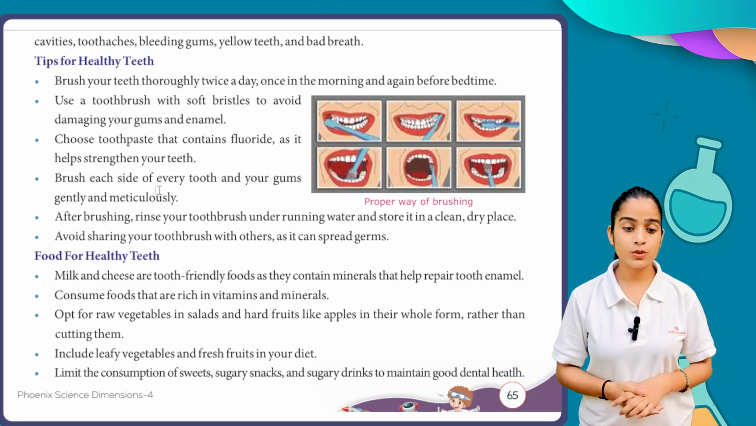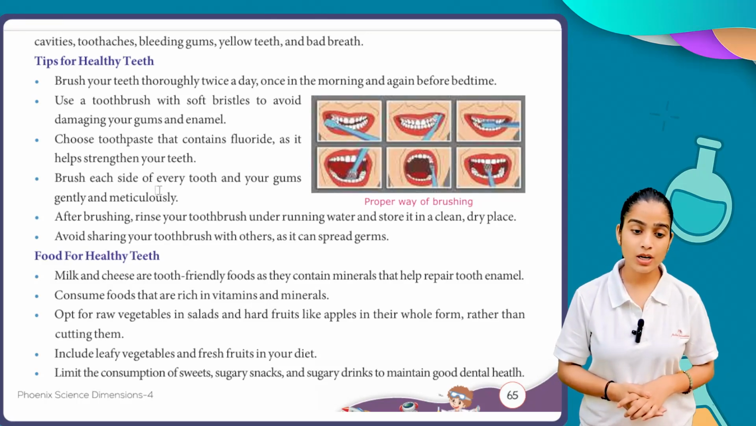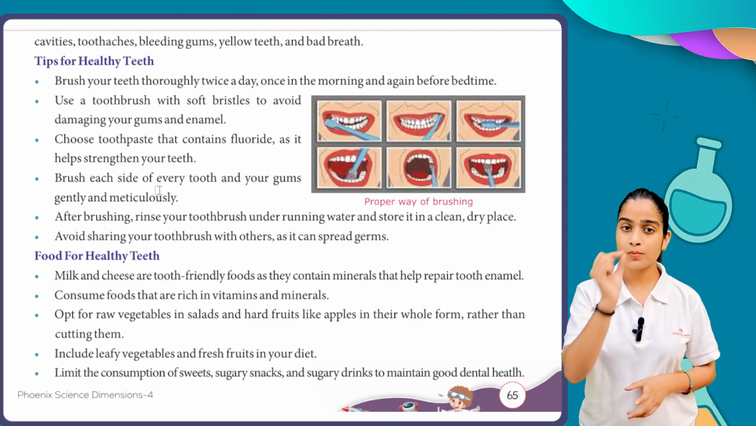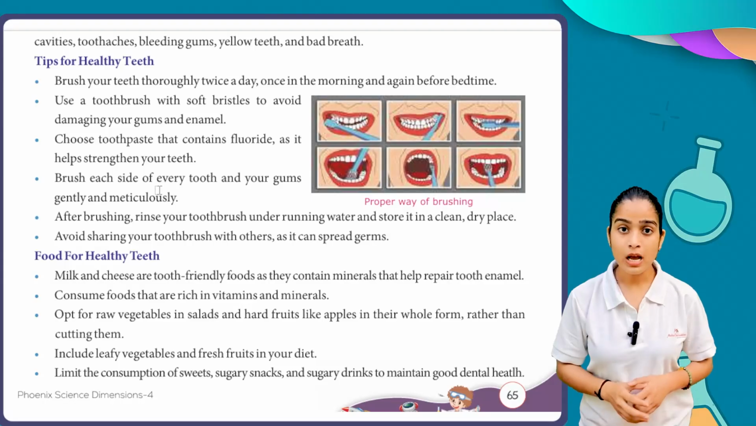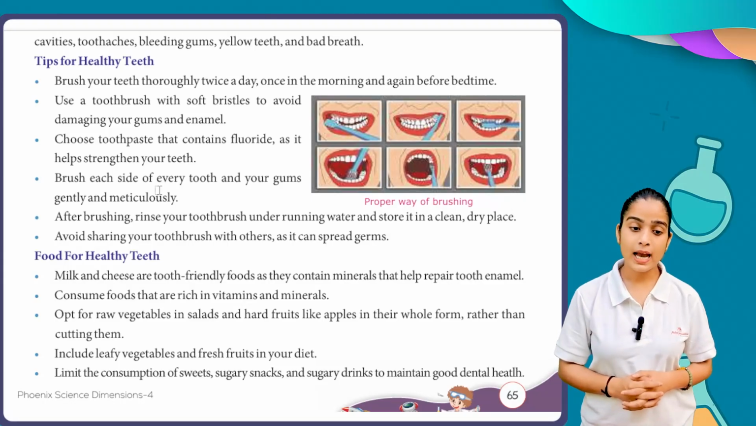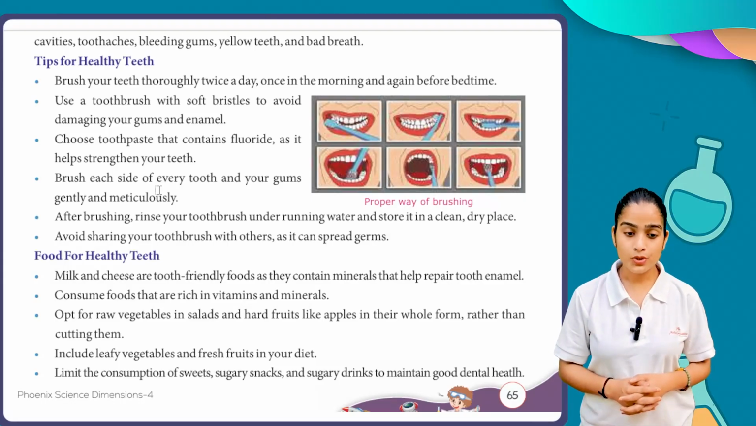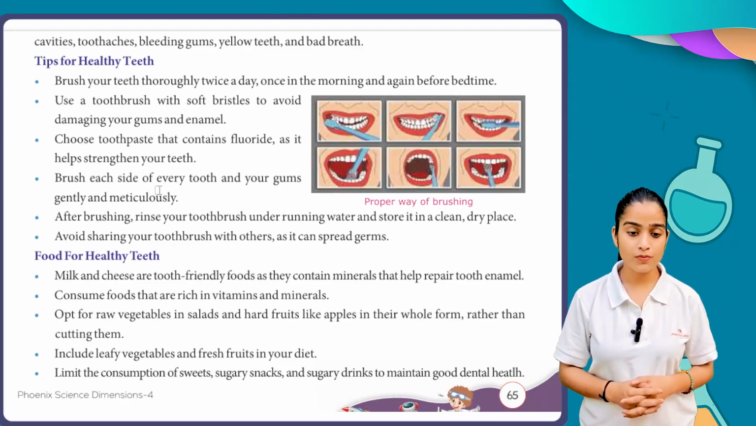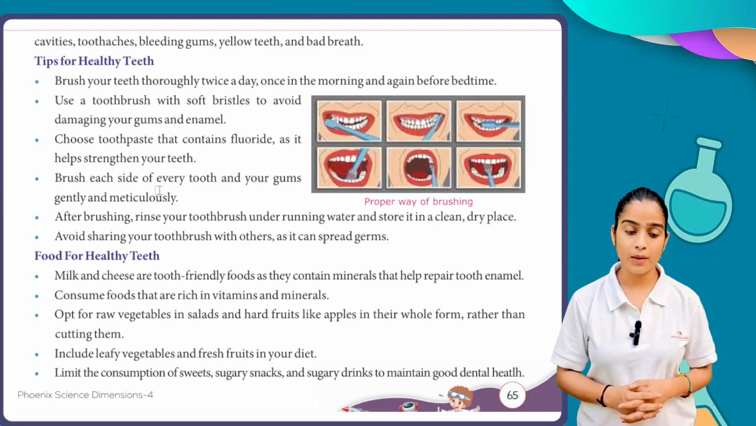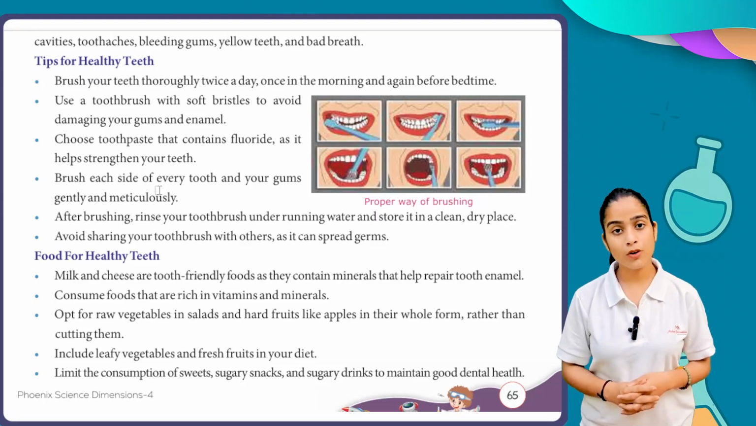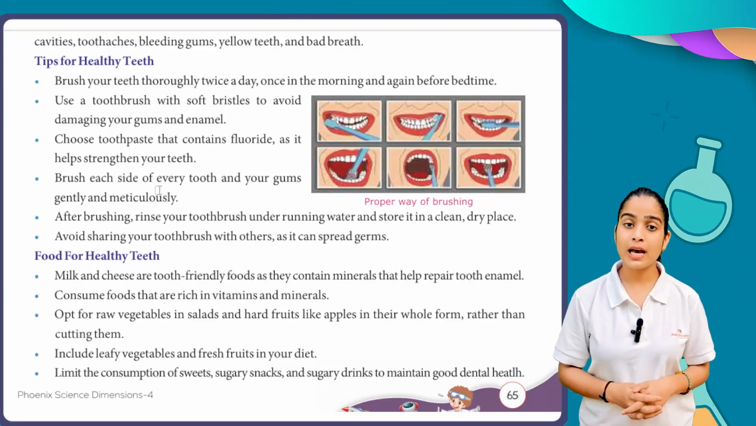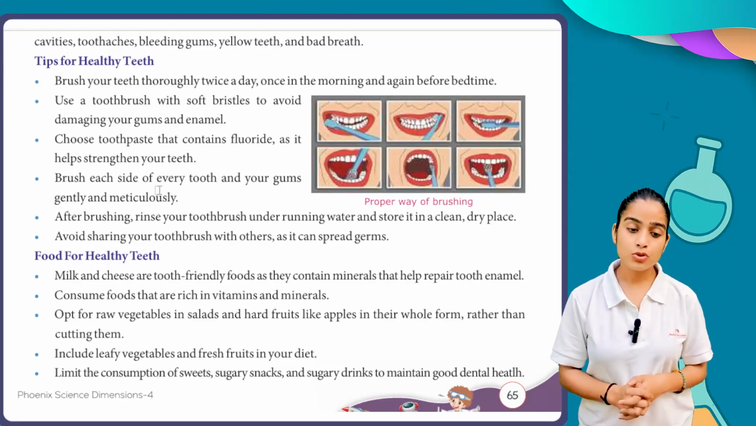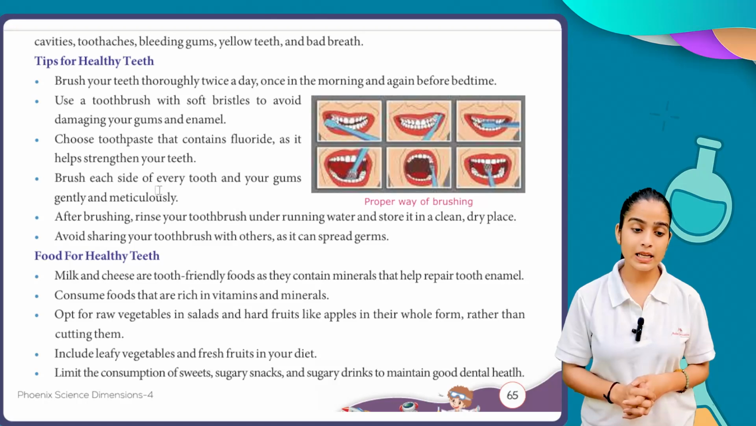Use a toothbrush with soft bristles to avoid damaging your gums and enamel. Always keep in mind the brush you use should be soft so it can keep your gums healthy. So always use a soft bristle toothbrush so it will not damage your enamel as well as your gums. Choose toothpaste that contains fluoride as it helps strengthen your teeth.